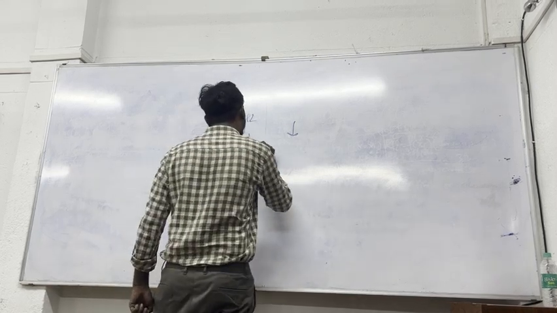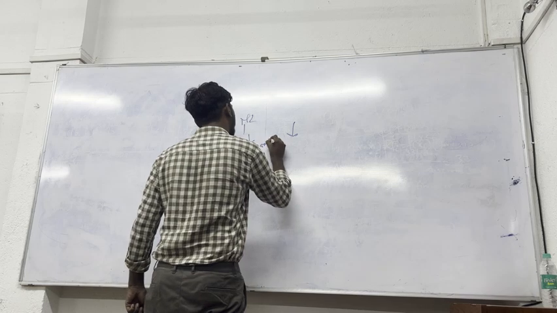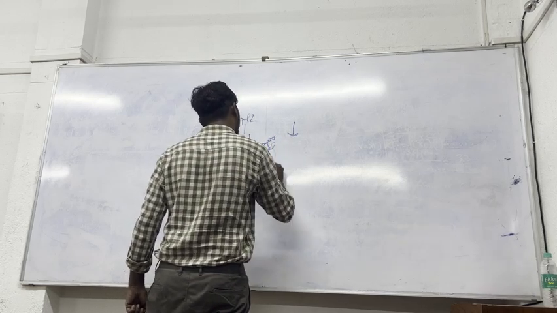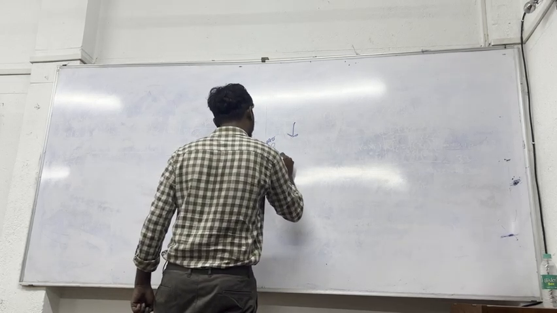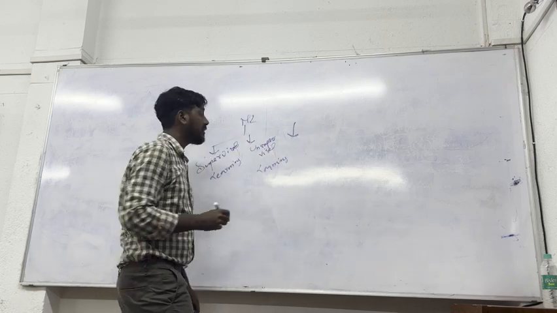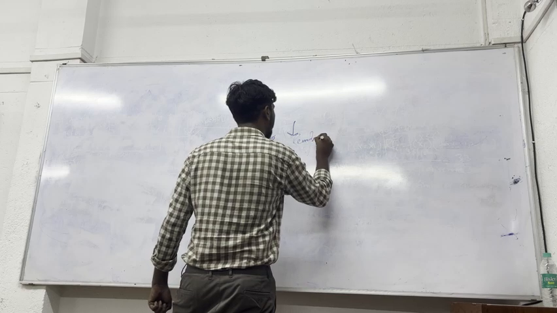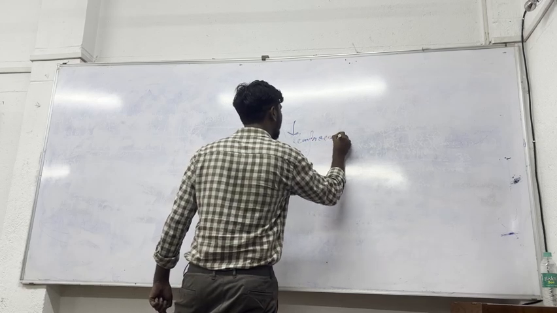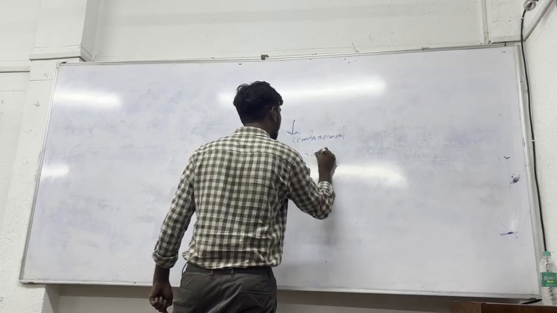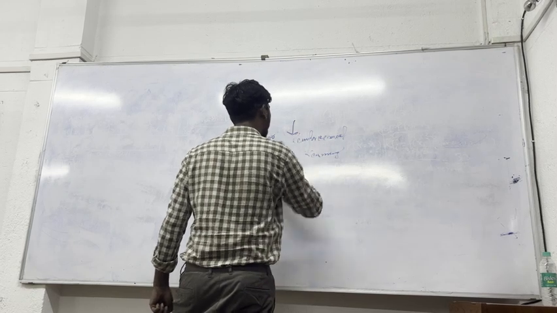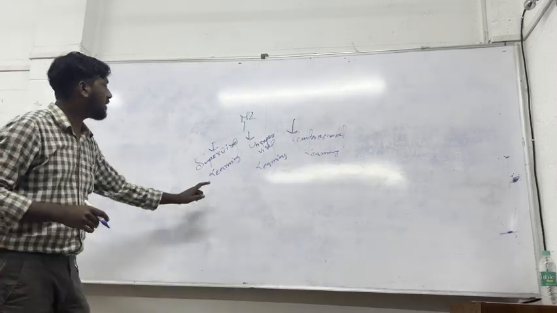The second is known as unsupervised learning. The third is known as reinforcement learning. Okay, now what is supervised learning?